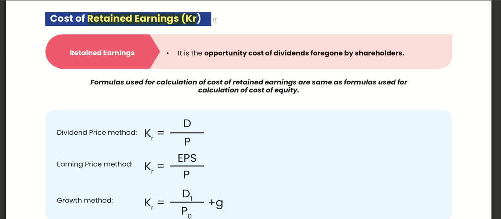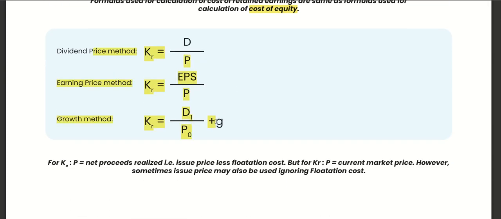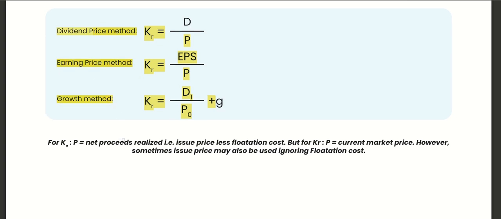Cost of retained earnings, KR, is the opportunity cost of dividend foregone by the shareholders. Because the company retained it, shareholders foregone it. The formulas used for calculation of retained earnings are the same as used for calculation of equity, right? Same formulas: price method, earning method, growth method.